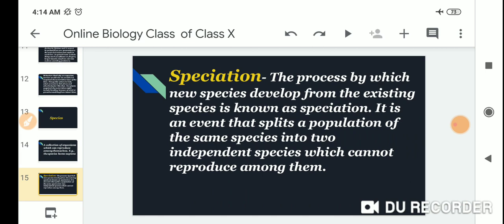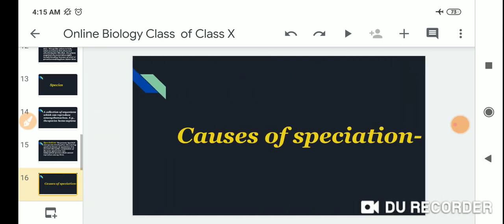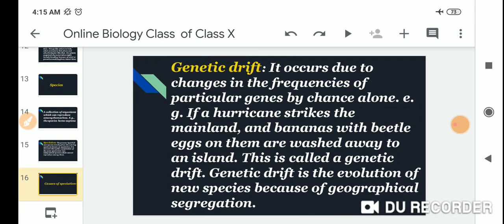It is an event that splits a population of the same species into two independent species which cannot reproduce among themselves. Now, the causes of speciation.